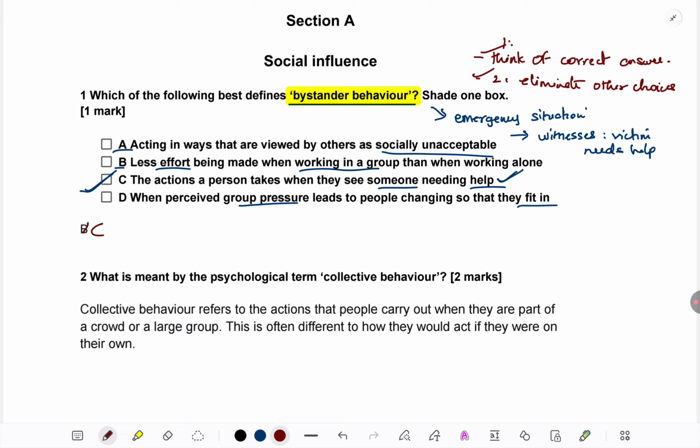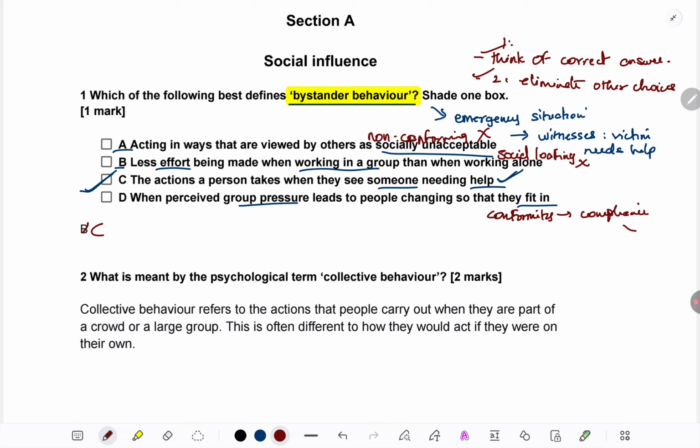So the first one was acting in ways that are viewed by others as socially unacceptable. This is just non-conforming behavior or breaking the norms. So definitely this is not about bystander behavior. Next, less effort when working in a group than when working alone. This is social loafing. At best, this is explained through diffusion of responsibility, which is common to bystanders not intervening, but as of now, it has nothing to do with helping. When perceived group pressure leads to people changing so that they fit in, this is just conformity, that also NSI type of compliance, because of group pressure simply people are trying to fit in and not be rejected by others.